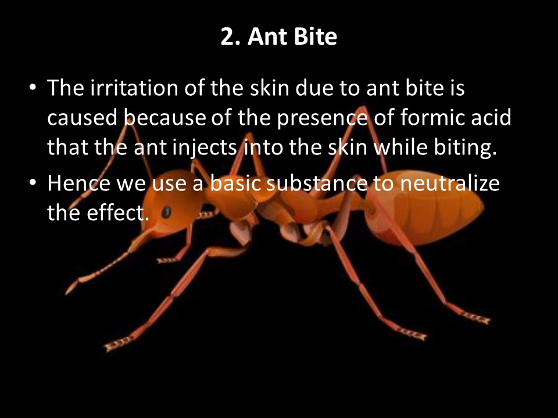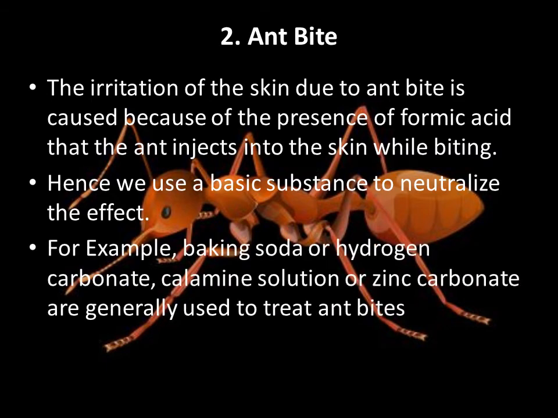Now, to neutralize the effect so that our irritation can be cured, what do we do? We apply a basic substance to neutralize the effect. For example, baking soda or hydrogen carbonate, calamine solution or zinc carbonate are generally used to treat ant bites. These are all basic things, and they are the general things used to treat ant bites.